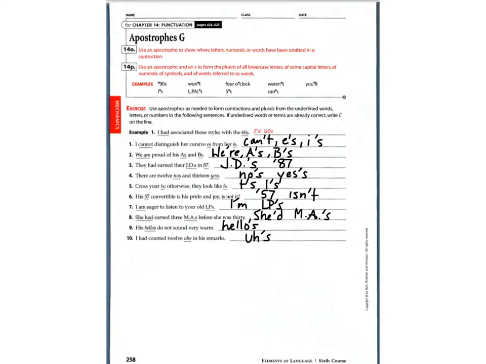If we move on to our next slide, we're going to get to apostrophes, where we had to take the words that were underlined and either make them contractions, or if we wanted to make them plural, add an apostrophe s to them. And there are your answers for one through ten. Just note with three, when you have the year, you drop the first two numbers and put the apostrophe before it.